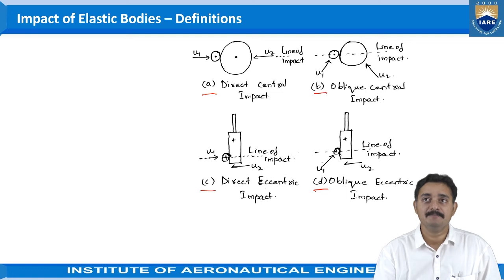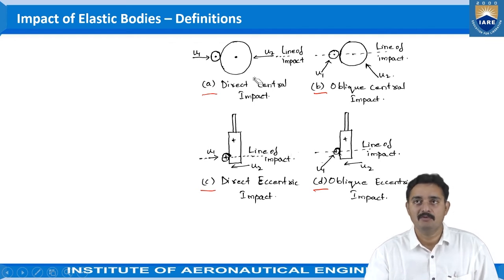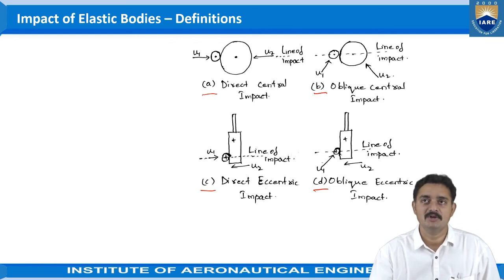You can observe here, in the first two figures, A and B, there is a small object and a larger object. Let us say these are metal balls or any bodies that are colliding, and the velocities are u1 and u2 for the bodies as shown, and the directions in which they are moving.